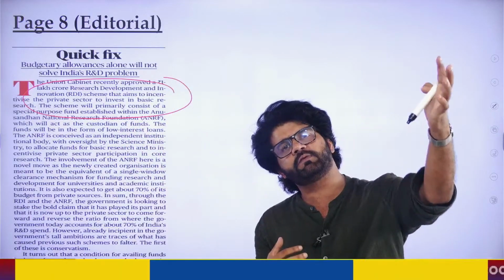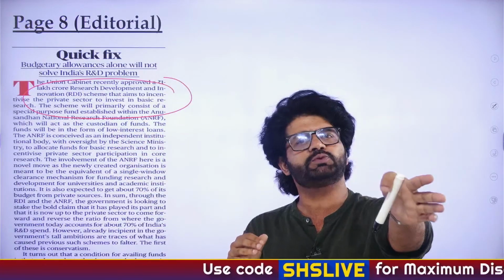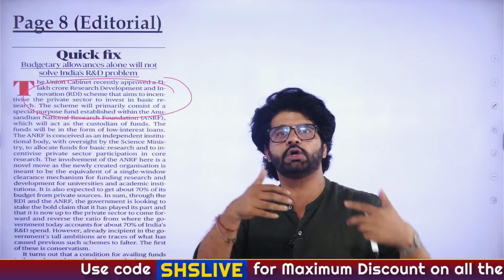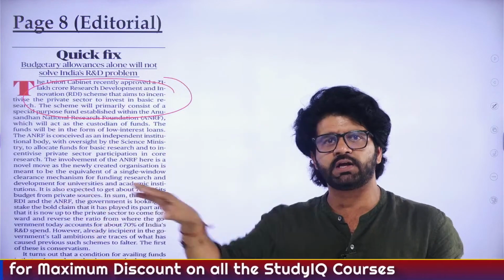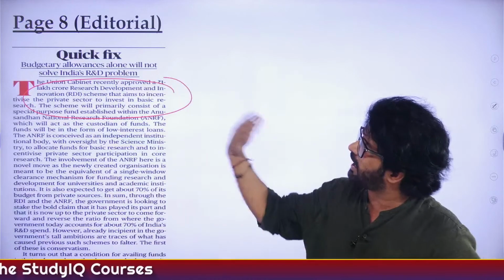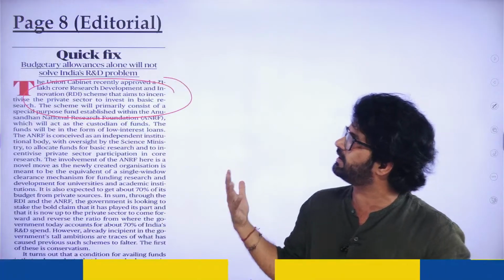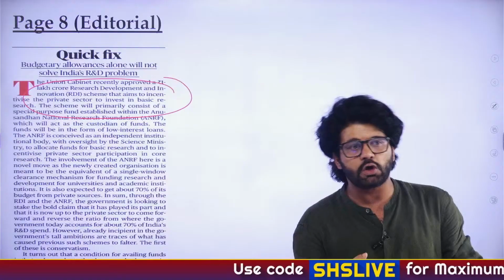This fund will be coming from the private sector. Let's say 100 rupees coming to this particular fund, 70 rupees will come from the private sector, which is totally opposite to what is happening right now, where out of 100 rupees going into research, 70 comes from the public sector. So that will be changed. It looks like a very revolutionary scheme. When we are talking about the RDI scheme, then we'll also talk about the con part of it.